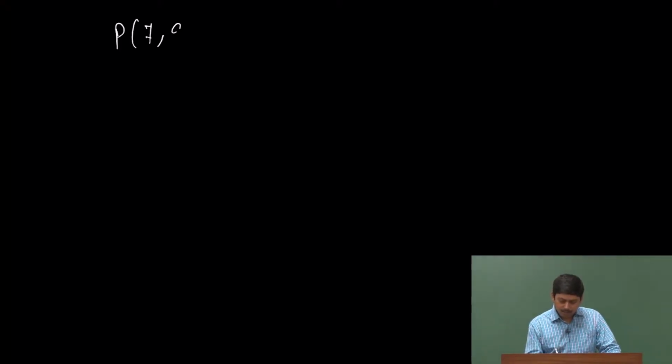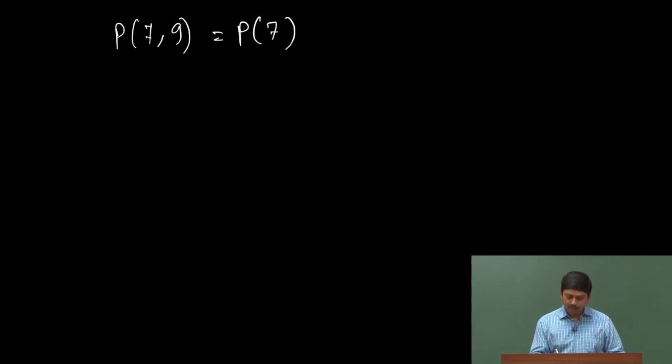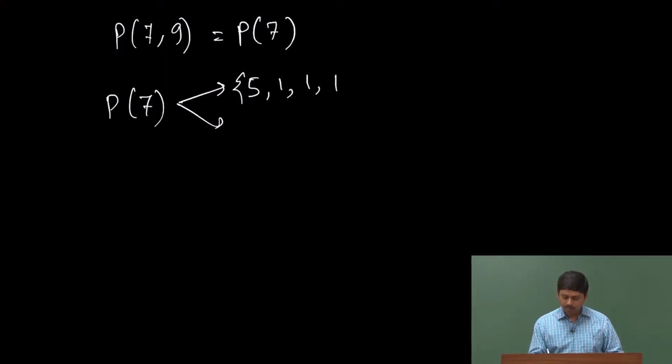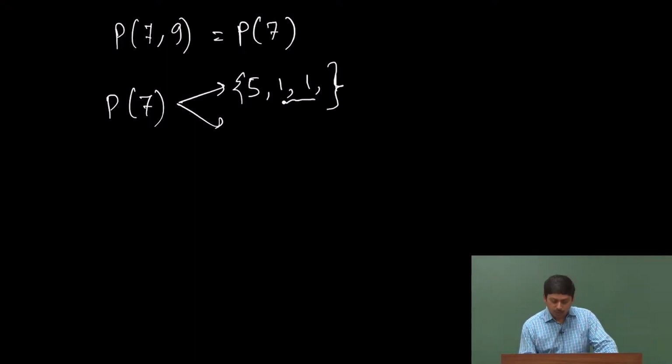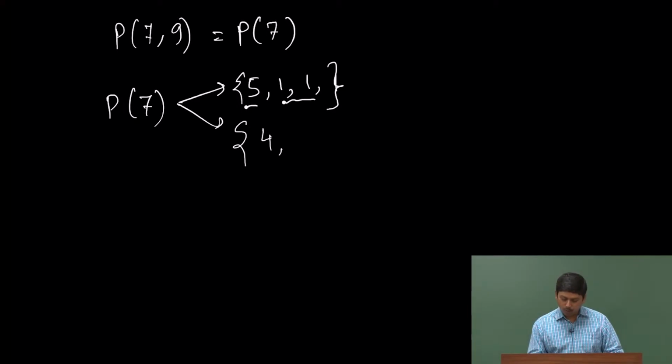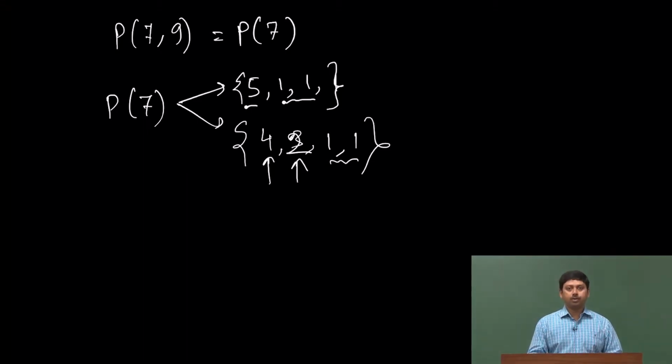7 into 9, which I will show you with 1 or 2 examples. Let us say you partition 7 into different parts, and let us say I do this partition 5 1 1, that is the partition, which means I have 2 particles in level 1 and 1 particle in level 5. Let us say I do one more, 4 2 1 1. This indicates that 1 particle has 4 energy, 1 particle has 2 energy, and 2 particles have 1 unit of energy.